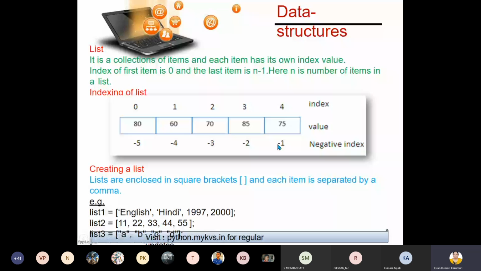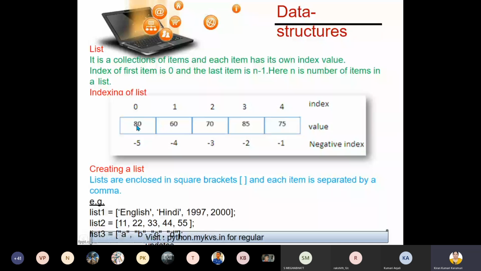Yes, 75. So what is the index of this 75? In positive index, this is 4. The negative index is -1. When going backward, it starts with -1, because in any number system there is only one 0, but all other numbers have a positive and a negative value. Got it, children? So the negative index starts from -1 and goes in the reverse direction. So -1, then 85 has the index -2, 70 has -3, 60 has -4, 80 has -5.